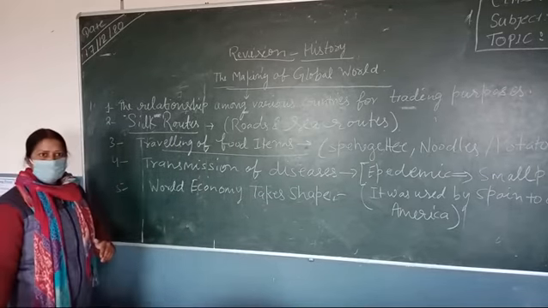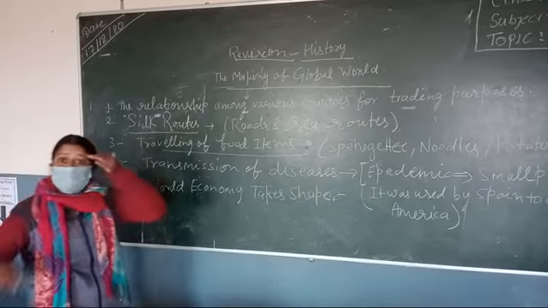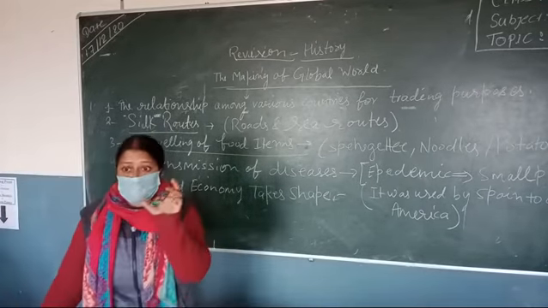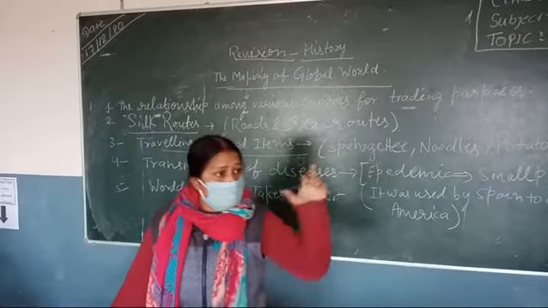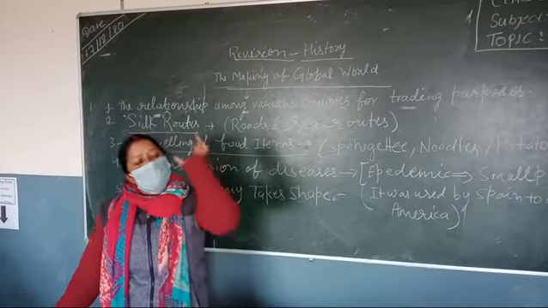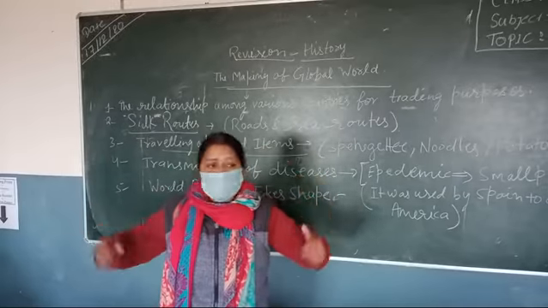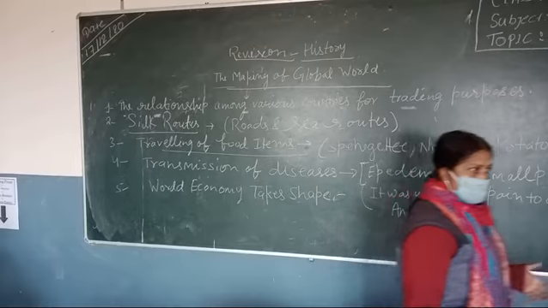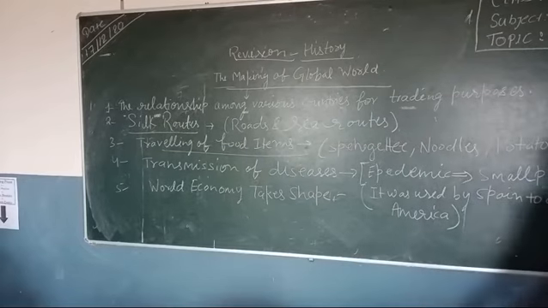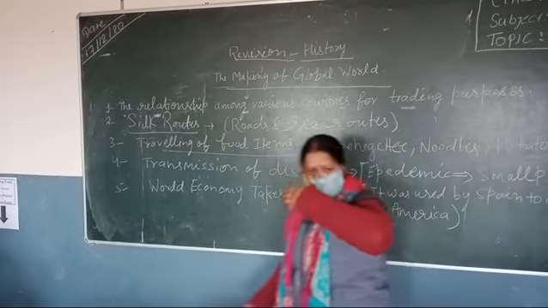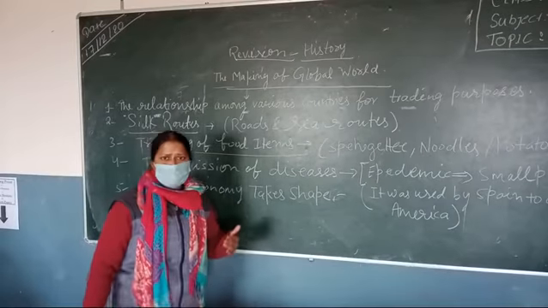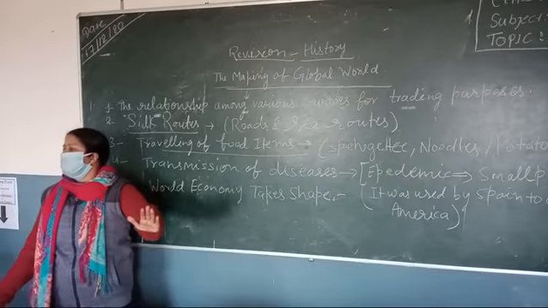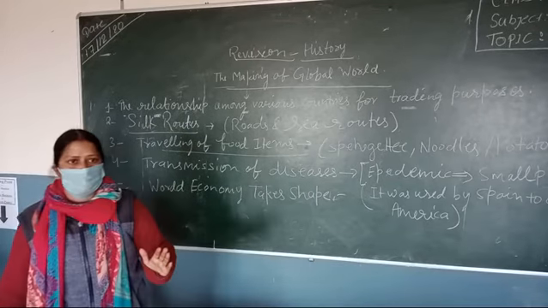Britain. Under this heading, how the world economy takes shape, and how Britain emerged as the most powerful economic country during the particular century. Why do we call them the more powerful economic country? Because they offered loans to other European nations also, who were not so economically powerful at that time. So you have to go through all the content. Understood? There is a need that you have to study on your own.